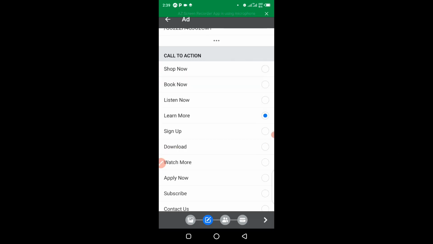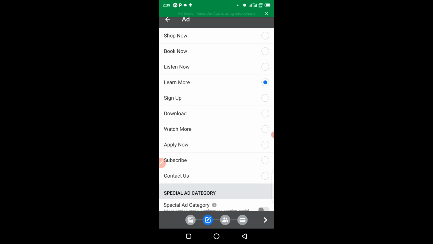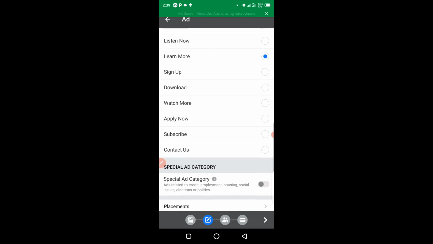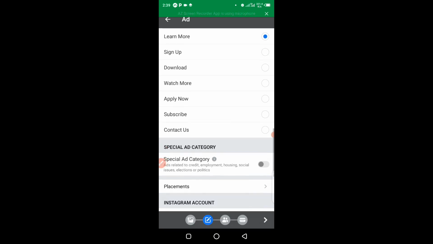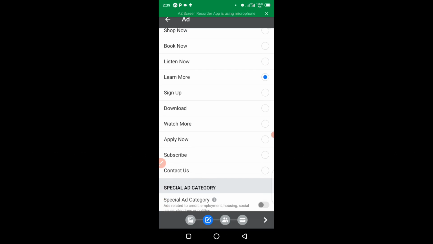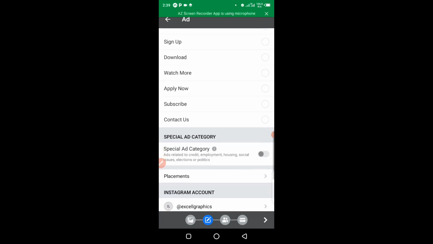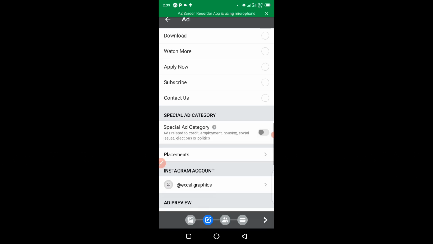Okay, so you can see there are more: download, watch more, apply now, subscribe, contact us, etc. Here I'm interested in using learn more. Having chosen learn more, we can come to the placement right here as the next section.